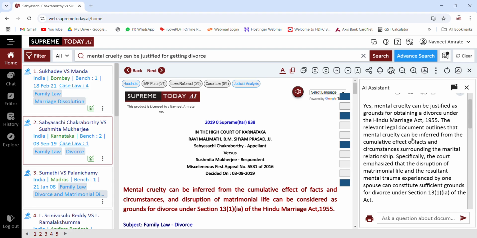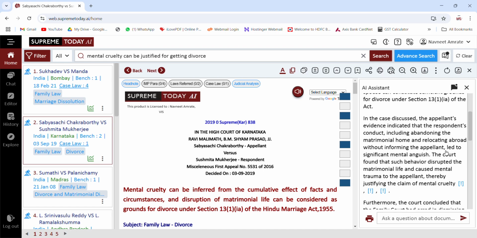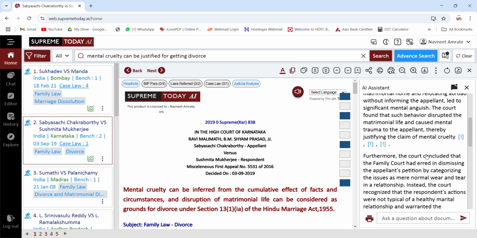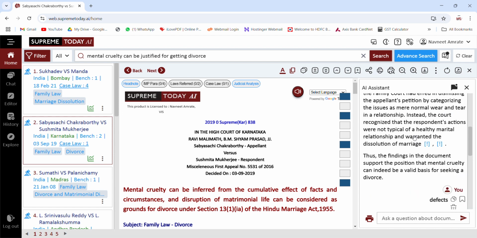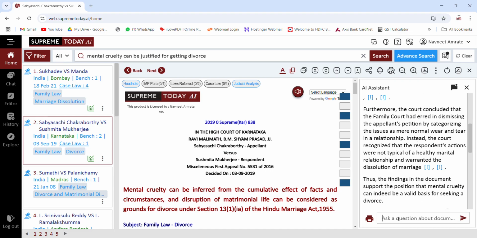It says mental cruelty can be justified as a ground of obtaining divorce. 13.1, in the case applicant evidence indicated that respondent conduct including abandoning the matrimonial house and relocating abroad. Court found such behavior disrupted matrimonial life, and so it has been granted. Now you can ask any other question to AI, like you can ask defects in this case.